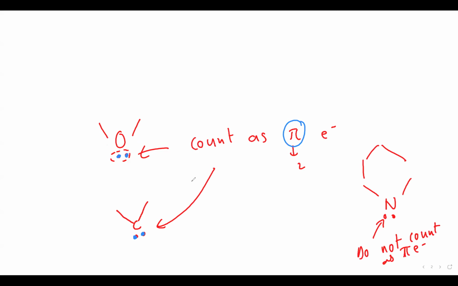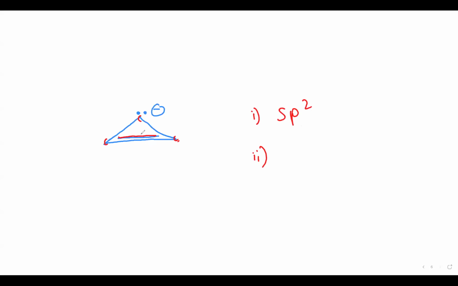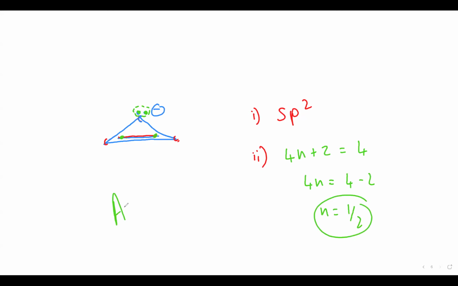Pi electron. Right? So, in this structure, is there any lone pair on carbon? Look, this is carbon. There is a lone pair or not? Yes. So, this will be your pi electron. So, here there are two, and this double bond also has 2. So 2 plus 2, how many pi electrons will we get? 4. So 4n is equal to 4 minus 2, therefore n is equal to half again. If you get the value of n as a fraction, it will be what? Anti-aromatic.